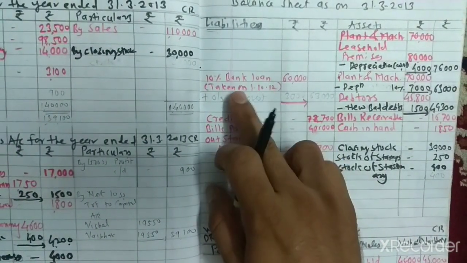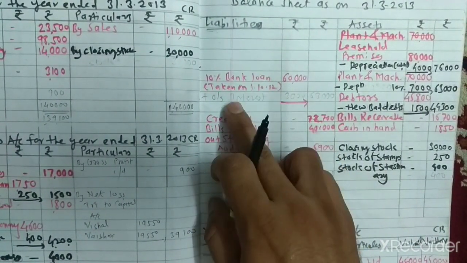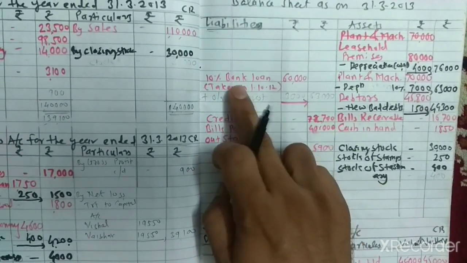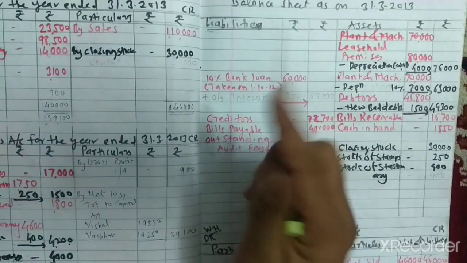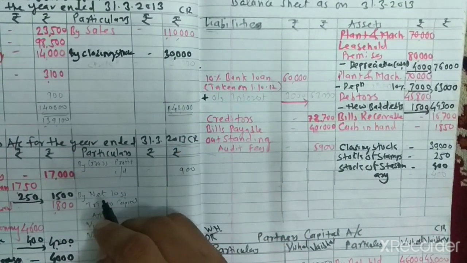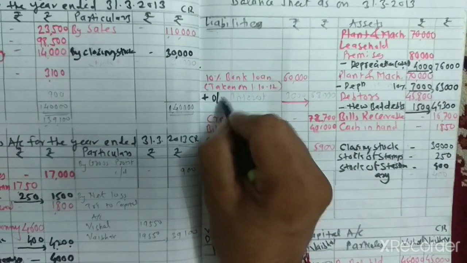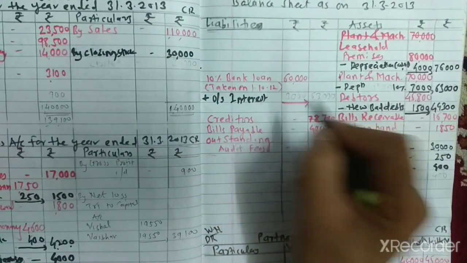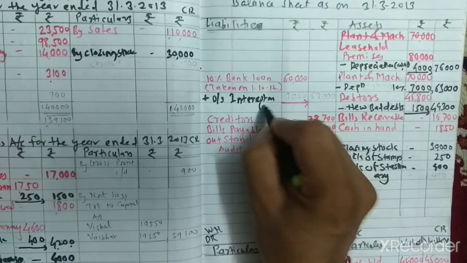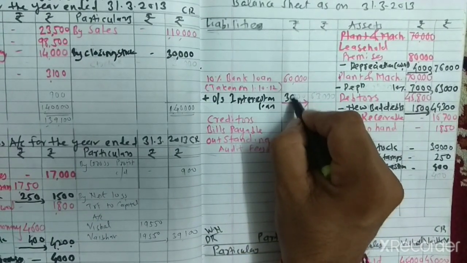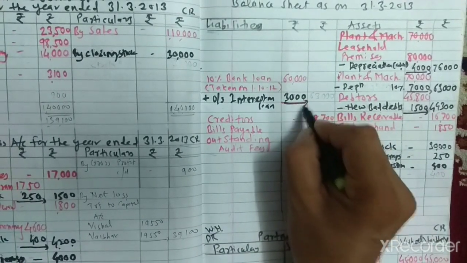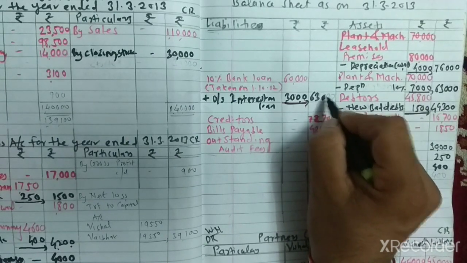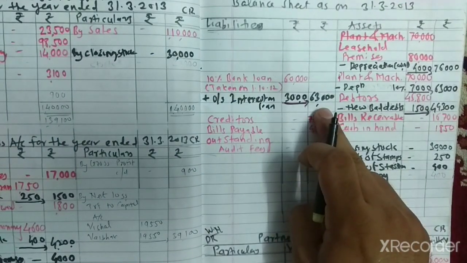The loan is transferred to the balance sheet liability side. Go to the balance sheet liability side. Outstanding interest: we take the loan of 60,000 and the interest. Outstanding is always added. So outstanding interest on loan amounting rupees 3,000. 60,000 plus 3,000, total we give to the bank amounting rupees 63,000.